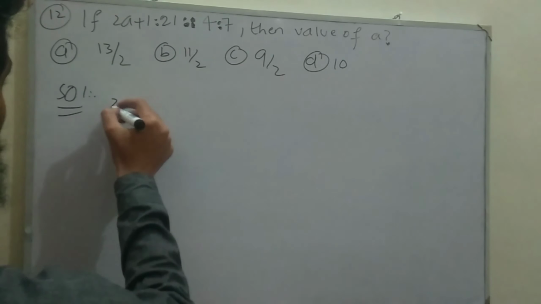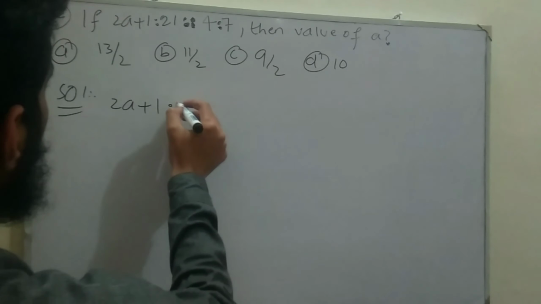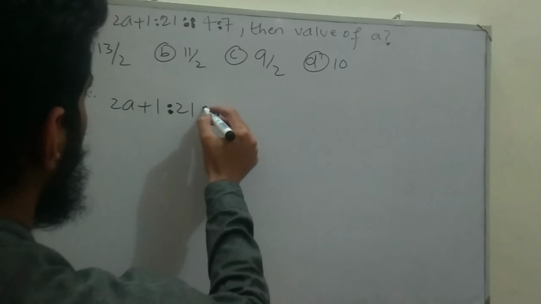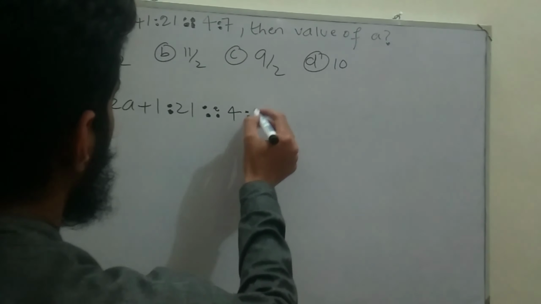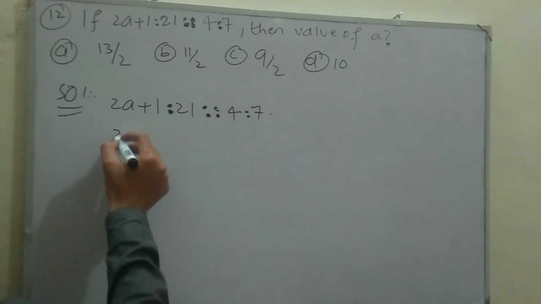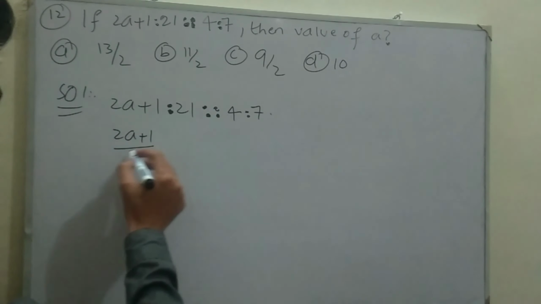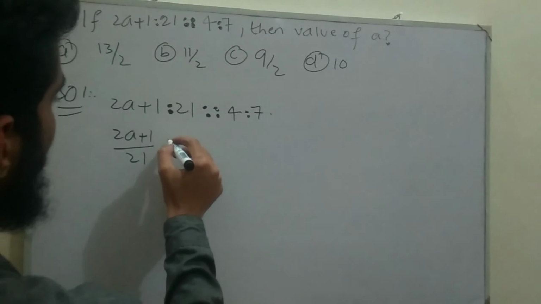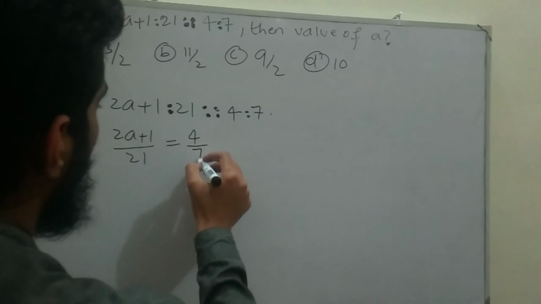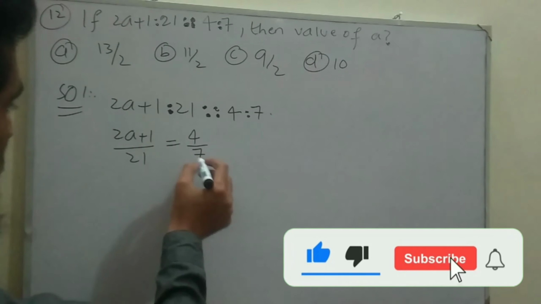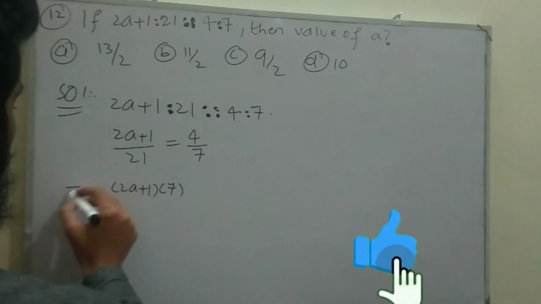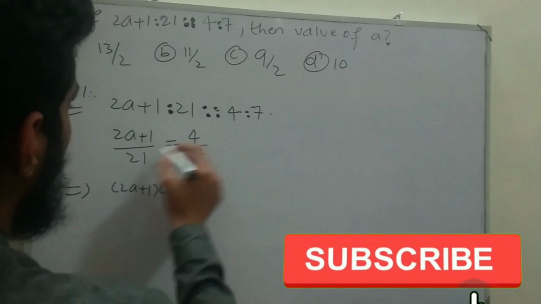taking the given proportion 2a plus 1 ratio 21 proportion 4 ratio 7. A ratio can be written in the form of division, so 2a plus 1 divided by 21, and proportion can be written as is equal to, and this ratio can be written as division, so 4 divided by 7. Now we are doing cross multiplication, so 7 will multiply with 2a plus 1, is equal to 4 multiplied with 21.